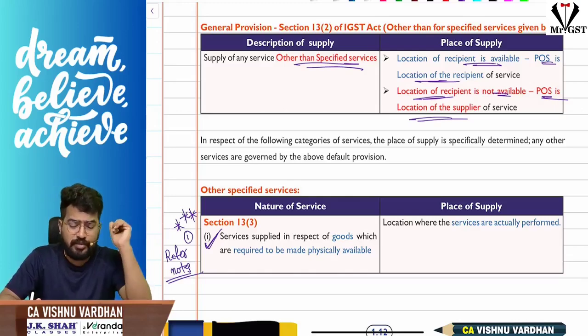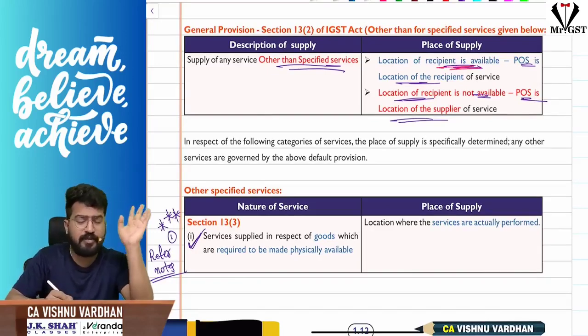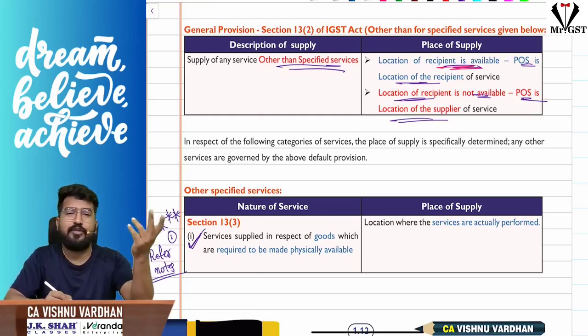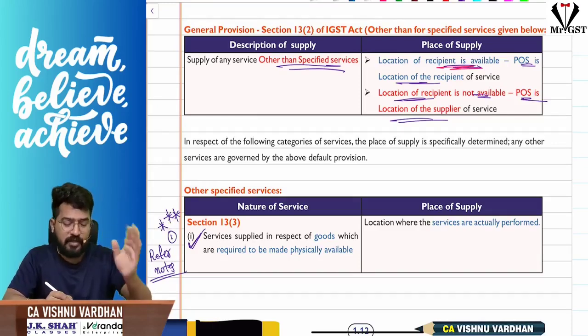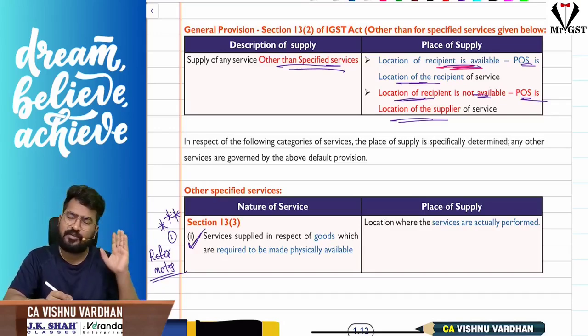So 13 subsection 2 says the place of supply, the general rule, is nothing but, sir, if you have the recipient address or location with you, then the place of supply will be the location of the recipient. If you don't have that, then the location of the supplier will be the place of supply. So that is 13 subsection 2, a simple one. 13 subsection 2 is applicable only when other subsections are not applicable, as we have discussed for 12 subsection 2, same thing, general rule here.